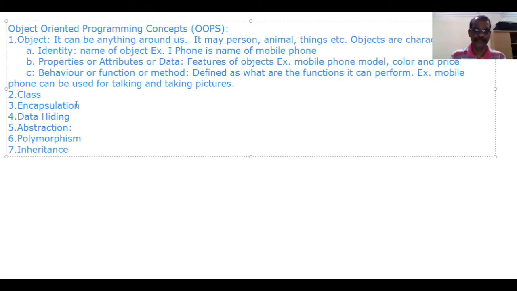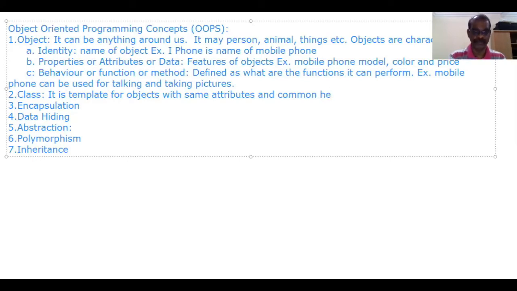What about class? Class is a template for objects with the same attributes, that means properties or data, and common behavior.